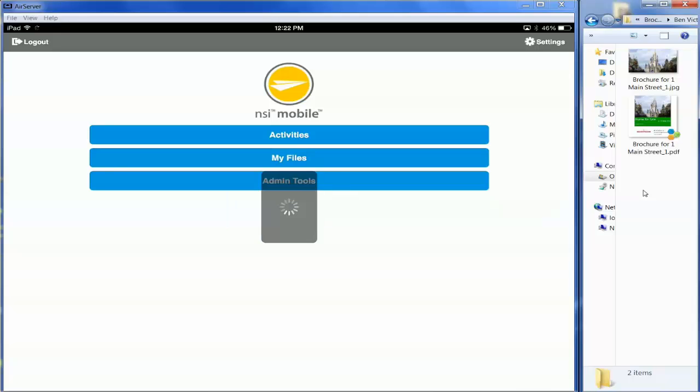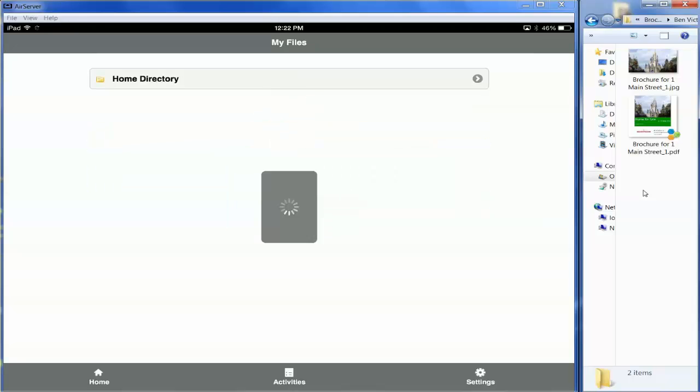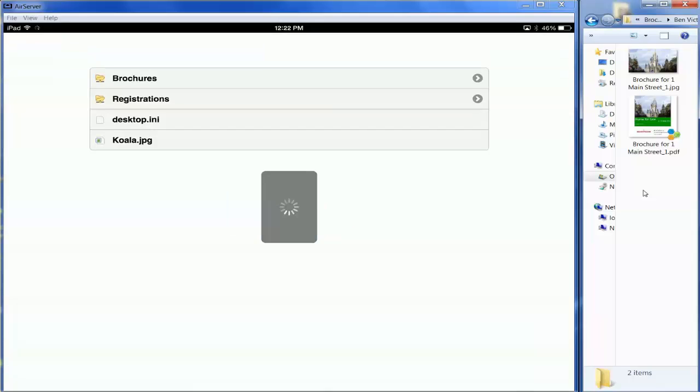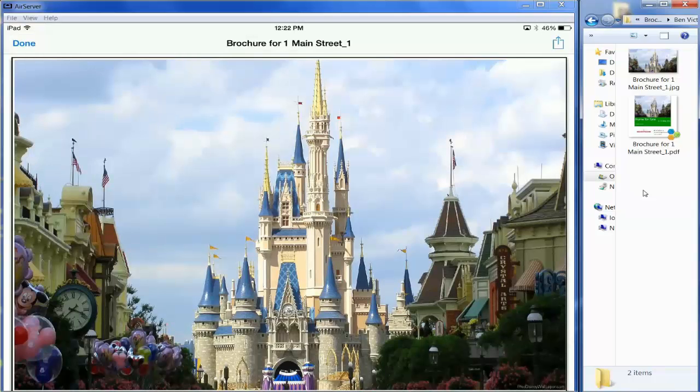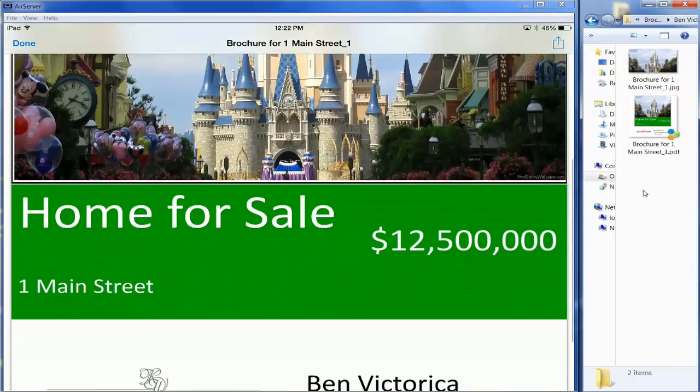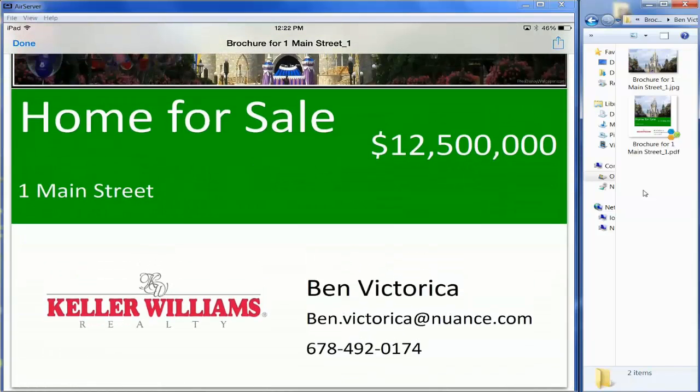So you can select the My Files button, Home Directory, Brochures, the agent, and then you have the picture and the PDF. Select the PDF and download file. So you see here that we have Cinderella's Castle, home for sale, and then the agent's name, email, and phone number.